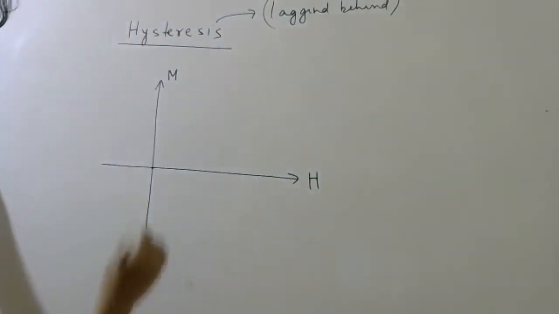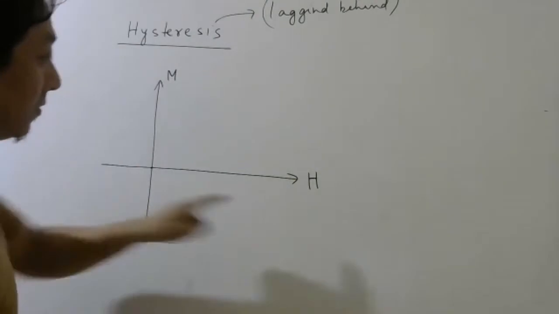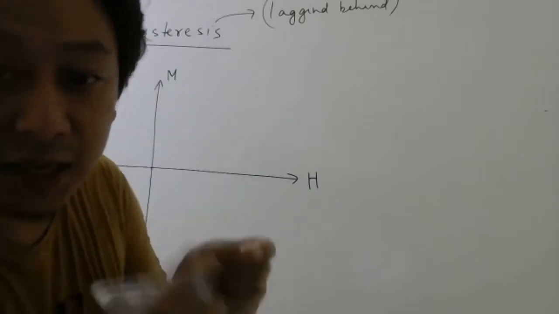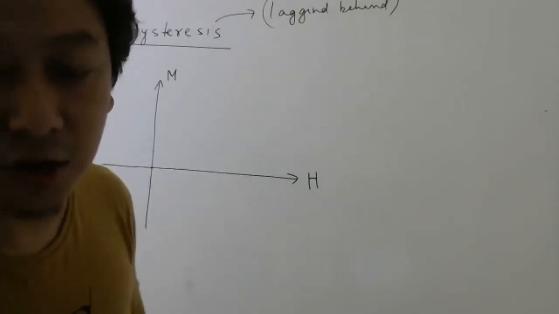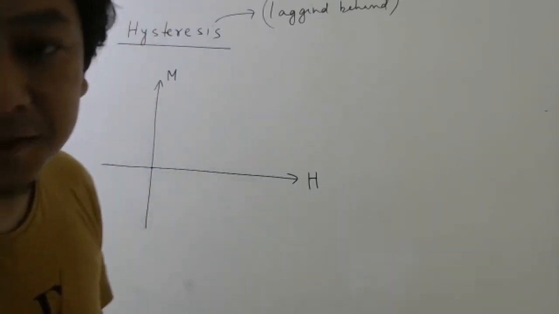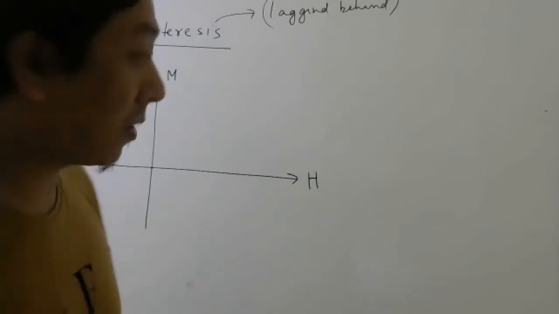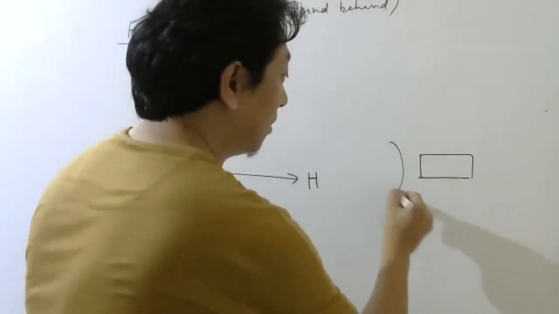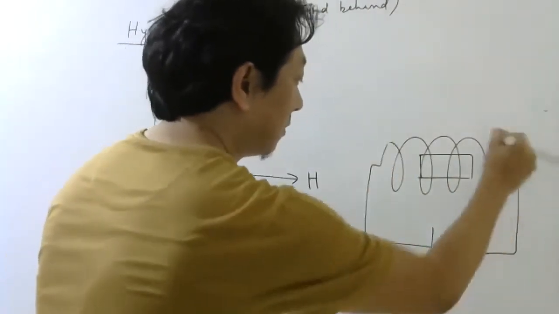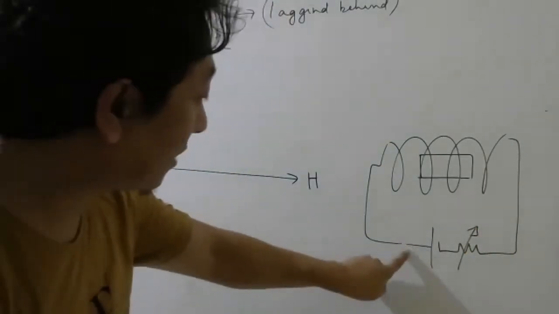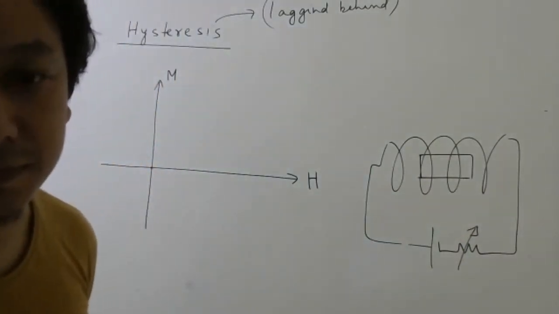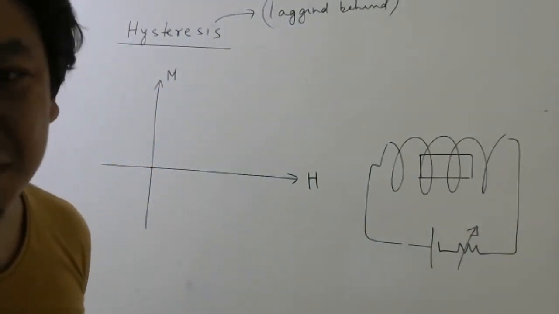When your magnetic intensity is zero, meaning you are not applying any current in the solenoid, no current in the solenoid, so there is no external magnetic field. So if this is zero, what will be the magnetization? Imagine there is a material, I put a solenoid, and suppose I don't pass any current right now. So what will be the magnetization of this material? Whether it is para, ferro or dia, it doesn't matter.